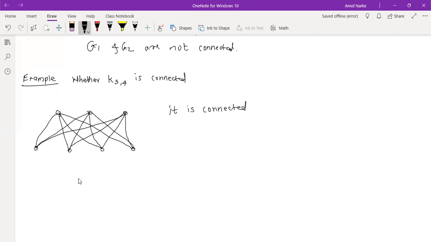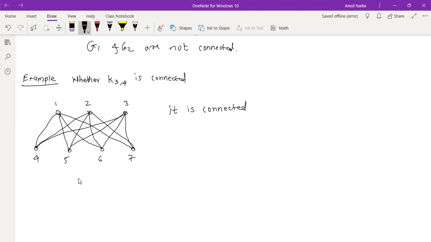Because you can find, see, if you wanted to go from 1 to any of that below 4, suppose 1, 2, 3. Sir, means each element of 3 is connected to 4, right? So 1 is connected to everyone. Can we have a path from 1 to 2? Yes, we can go 1 to 4 and 4 to 2. We have a path. 1 to 3, 1 to 5, 5 to 3.